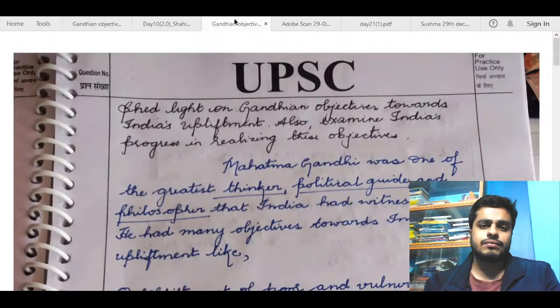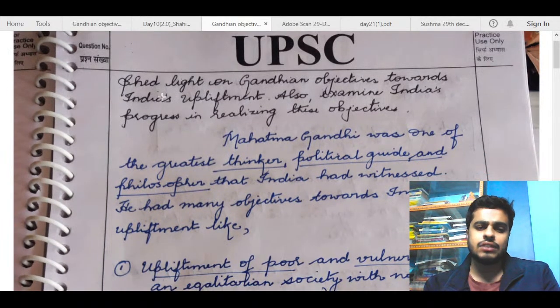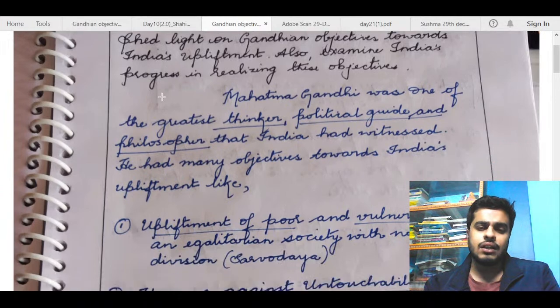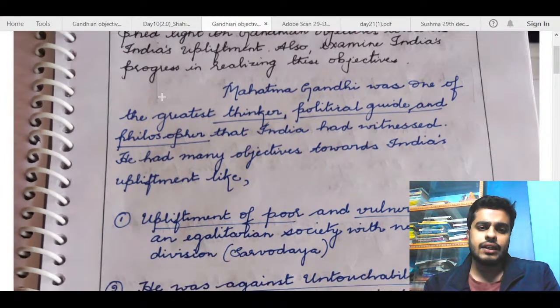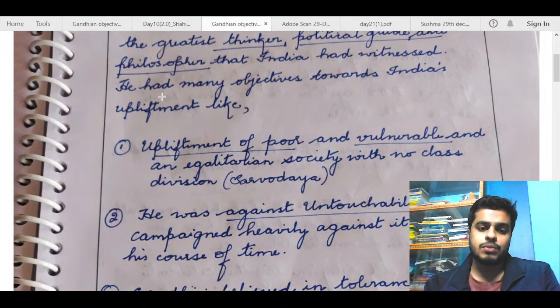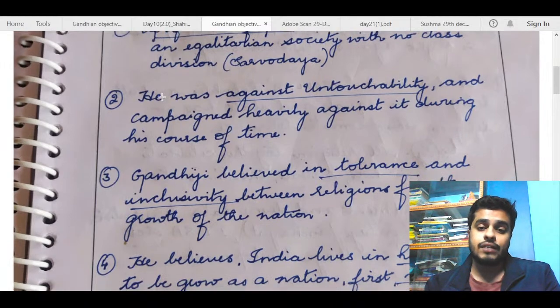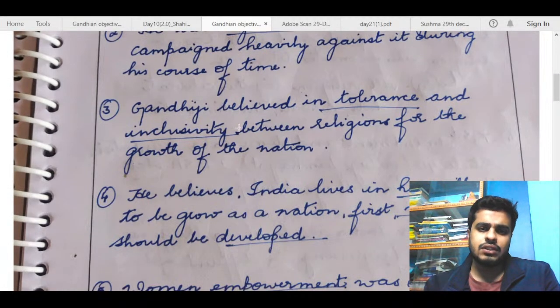Next, we move to this, which is perhaps Dhanyata's copy. Let us see what she has written. Mahatma Gandhiji was one of the greatest thinkers, political guides, and philosophers that India had witnessed. Fine. He had many objectives towards India's upliftment, like upliftment of the poor and vulnerable and an egalitarian society with no class division. Sarvodaya, fine. He was against untouchability and campaigned heavily against it during his course of time. Okay, Gandhiji believed in tolerance and in between religions.